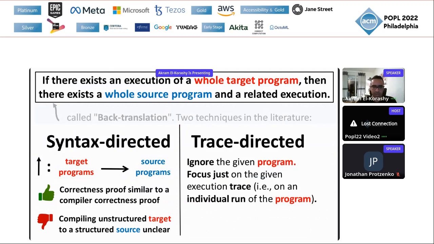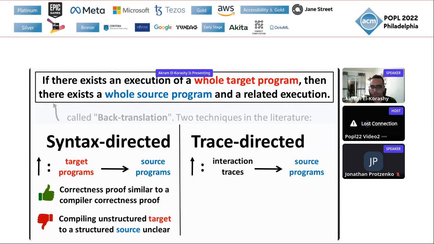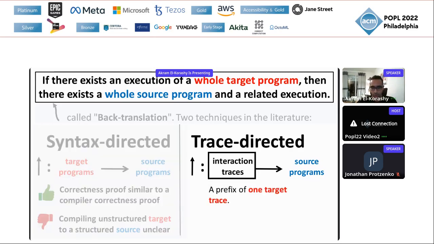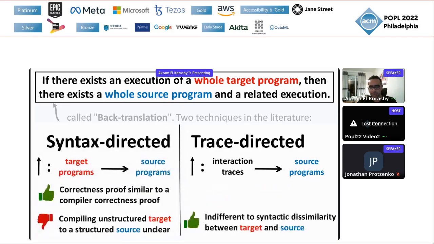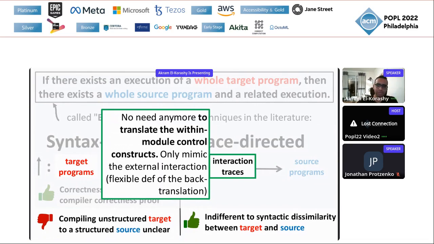Trace-directed back translation tackles this problem of syntactic dissimilarity. It ignores the given program and focuses just on an execution trace, meaning an individual run of the program. So we are given an interaction trace, and we would like to find the source program that just witnesses this one trace among all the traces that it has. So we're given a prefix of one target trace. The advantage is that this is indifferent to syntactic dissimilarity between the target and the source. The reason is that the interaction trace model only mimics the external interaction and ignores the within-module control flow.